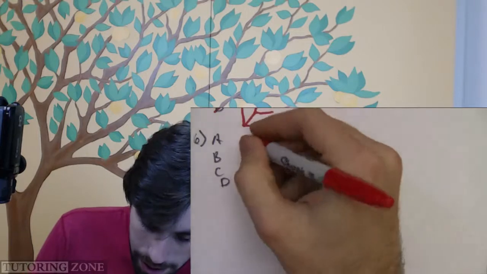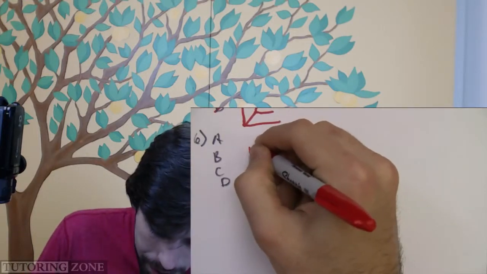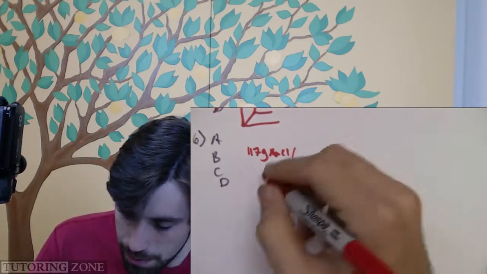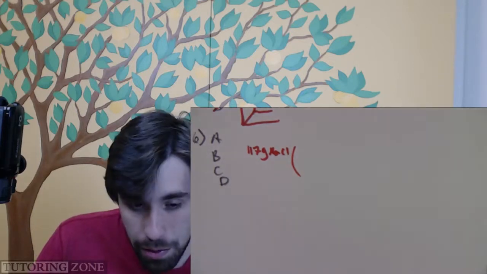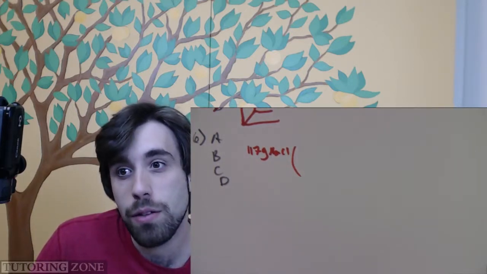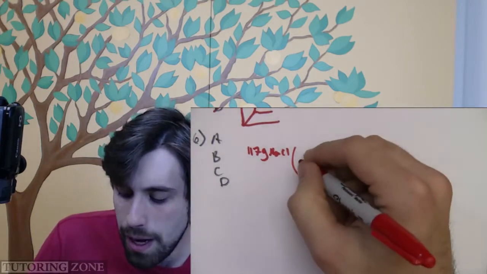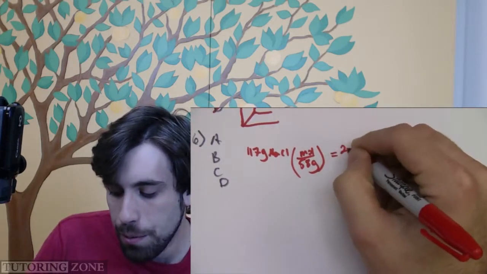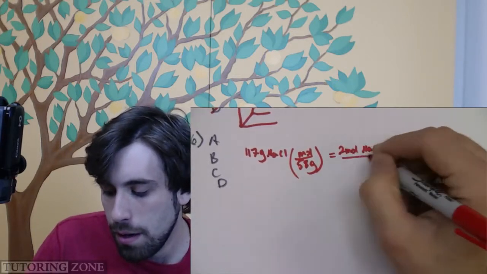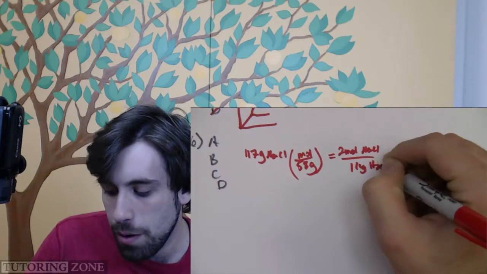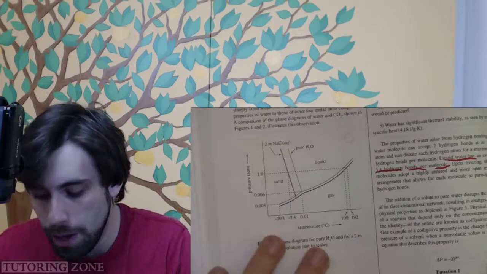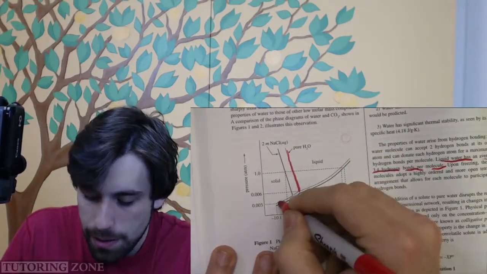And if we do the math on that 117-gram sample of NaCl, which has a molecular weight of, Na is 23, Cl is 35.45, so about 58 grams per mole, you're going to find out that we actually have 2 moles of NaCl for every 1 kilogram of H2O. In other words, 2 molal salt water. So if we check out figure 1, this is the pure H2O right here.